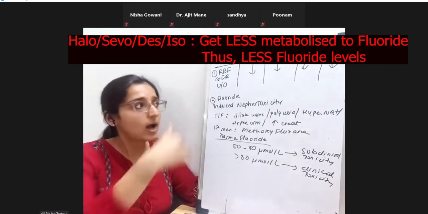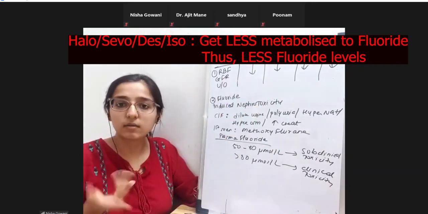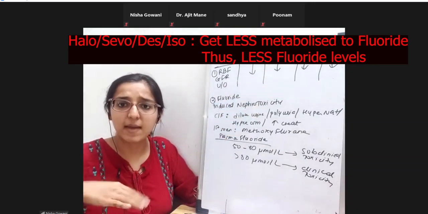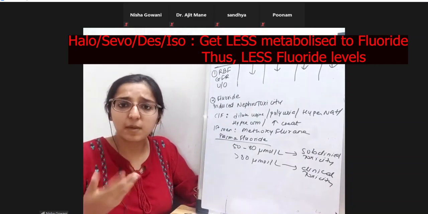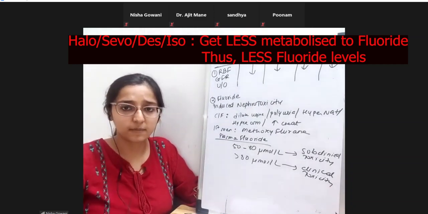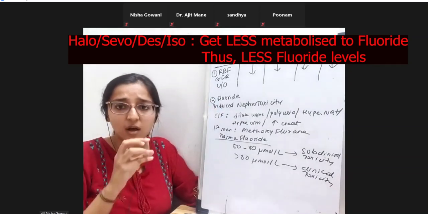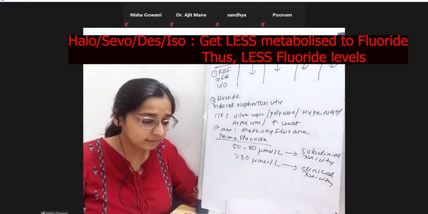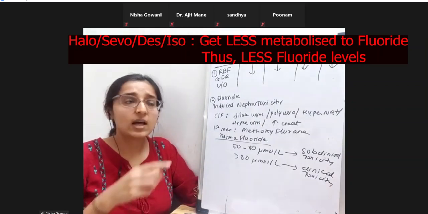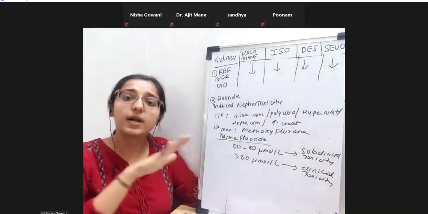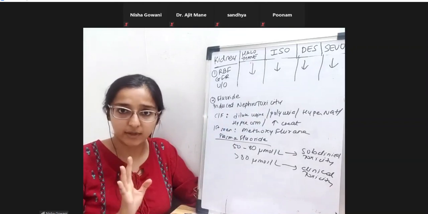body. Iso, des, and sevo primarily have very minimal metabolism in the body. Maximum is removed from the body through the lungs, by exhalation. Very little undergoes metabolism except halothane, which goes to the liver and gets metabolized in a significant amount. So what they realized is that all these newer agents produced less fluoride. That is one point.